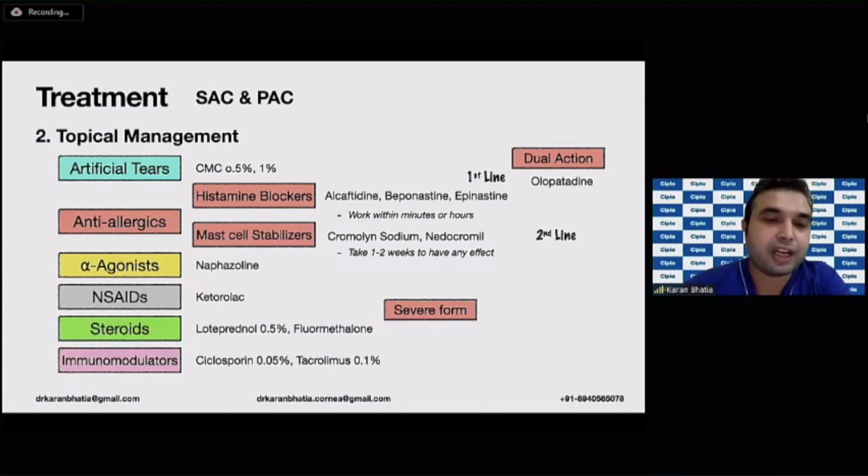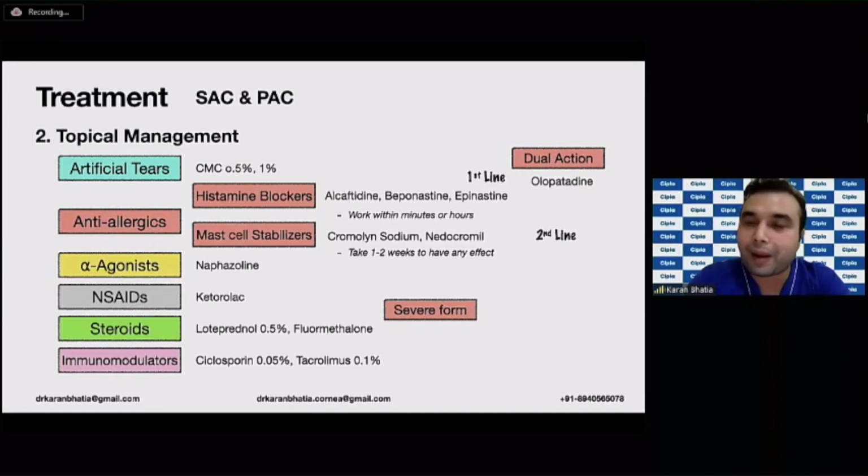So coming to the topical management, it consists of various medicines, starting from artificial tears. My preferred choice for artificial tears in such conditions is CMC 0.5% and 1%. We have the anti-allergics, which are the histamine blockers and the mast cell stabilizers. Histamine blockers, for example alcaftadine, bepotastine and epinastine, generally work within minutes or hours. The mast cell stabilizers include cromolyn sodium and lodoxamide, and they take 1 to 2 weeks to have an effect. So the histamine blockers are generally the first line, and mast cell stabilizers can be the second line.